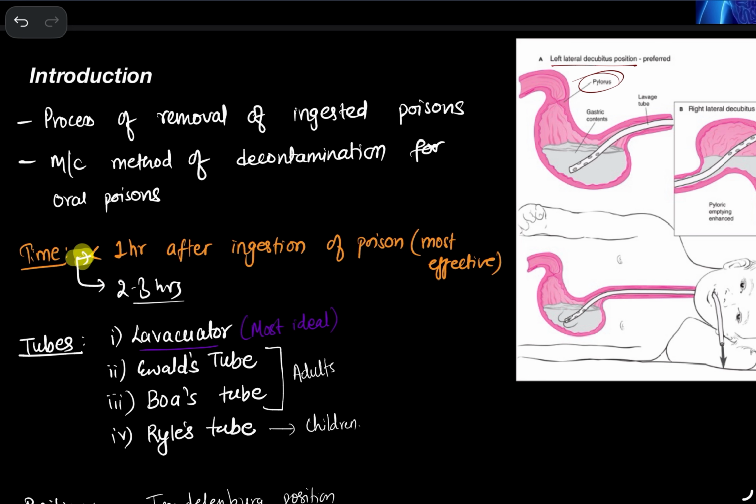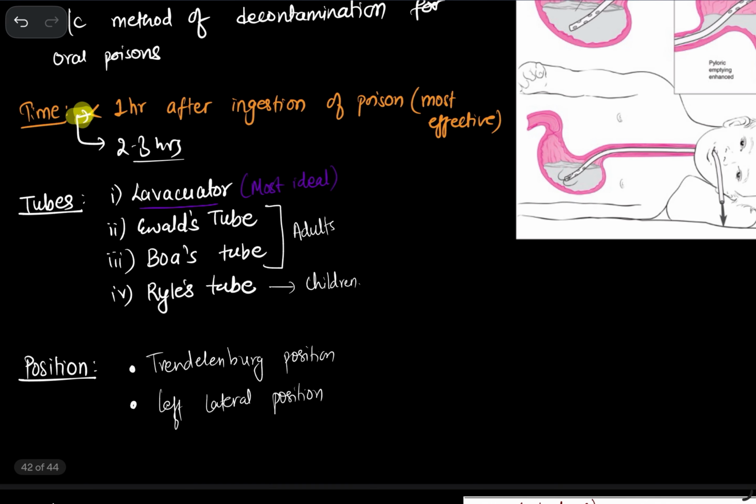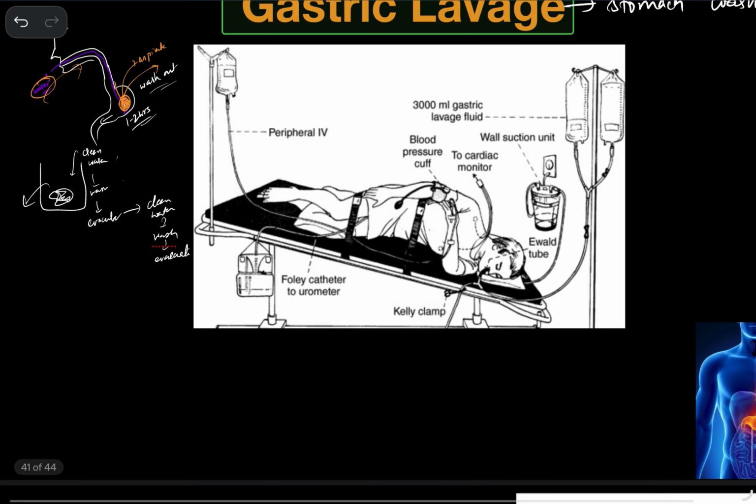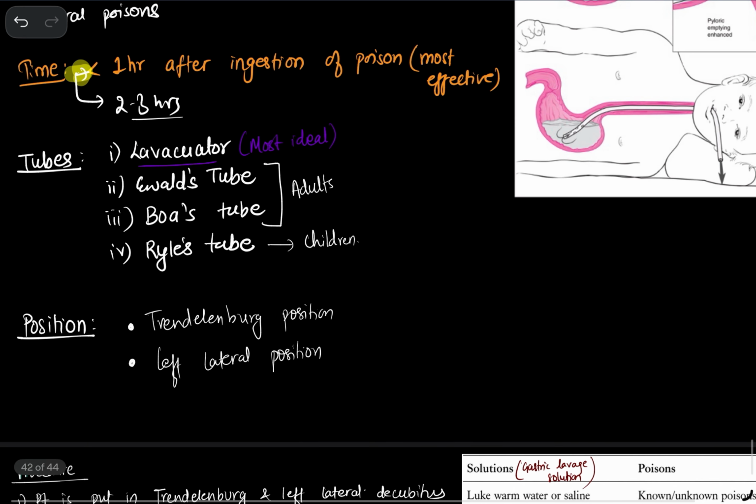So if you do it within 1 hour, it is very effective, because at that time it may not have gone into the intestine, but you can do it up to 2 to 3 hours. So we can use various tubes, as I told you that we are going to insert a tube right into the stomach. So what tube can you use?